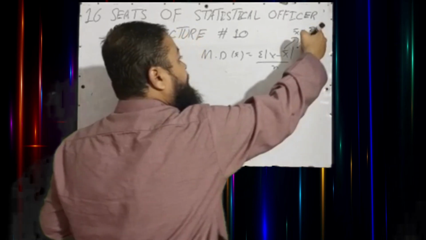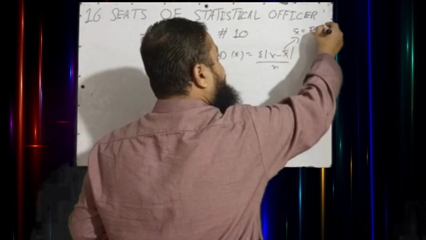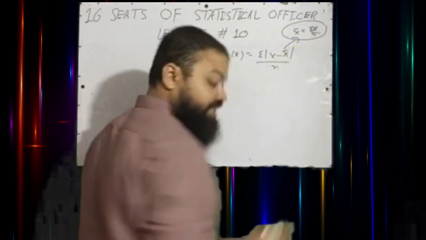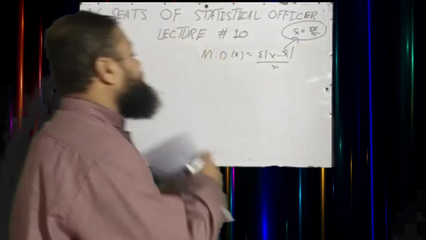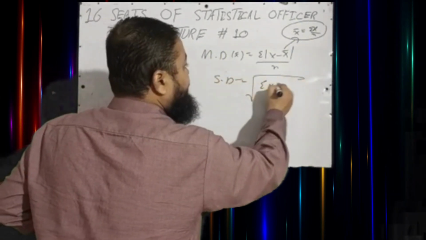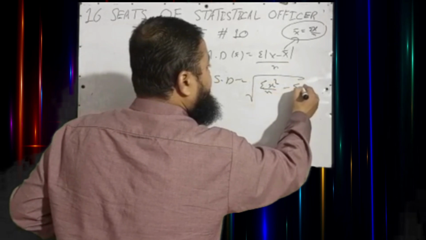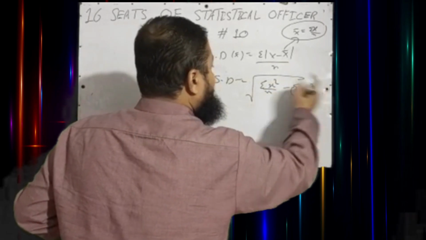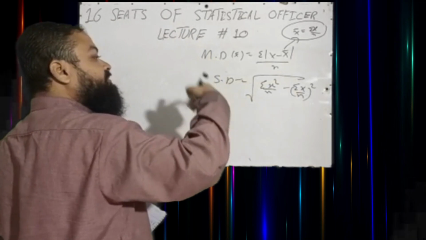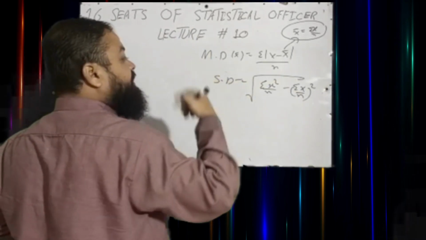You sum up all the values and divide by number of values. It means mean is based on all the observations. And if you calculate the standard deviation, its formula is under the root summation x square over n minus summation x over n whole square. It means standard deviation is also based on all the observations of the data.